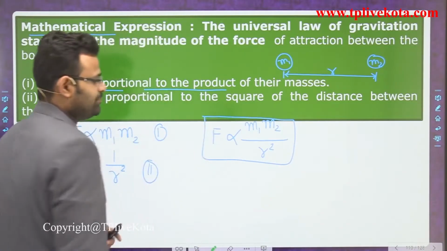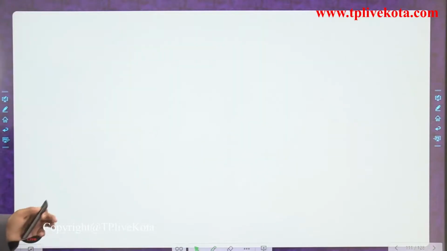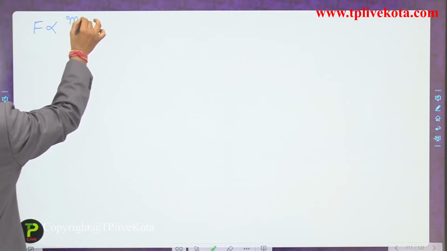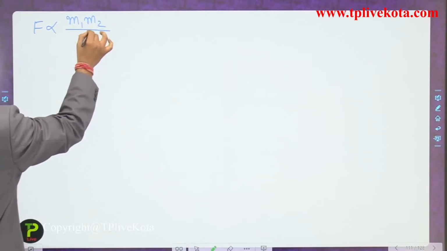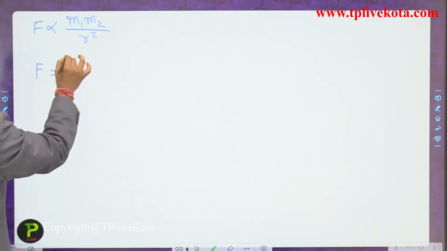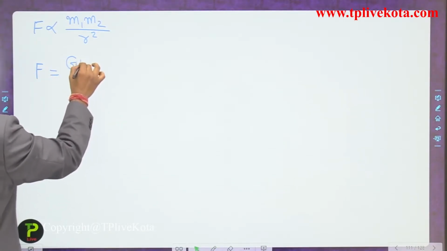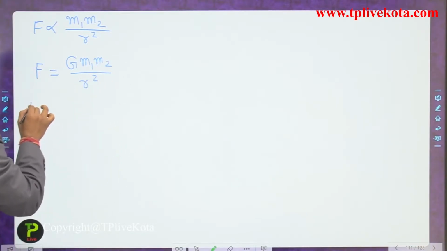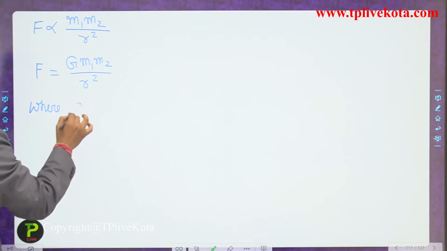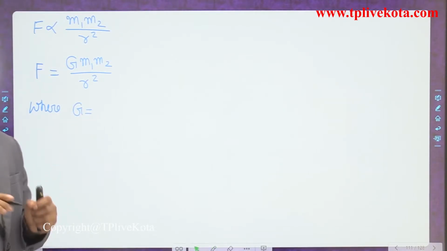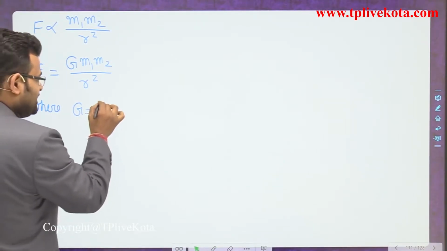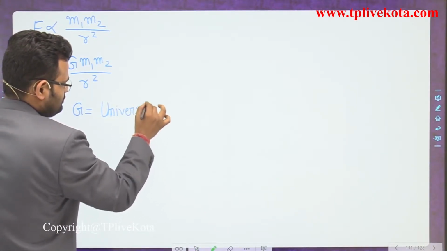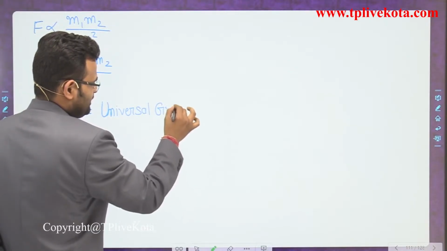Whenever we remove the proportionality sign, you can write F is equal to G m1 m2 upon r square, where a proportionality constant comes in, and G is the universal gravitational constant.